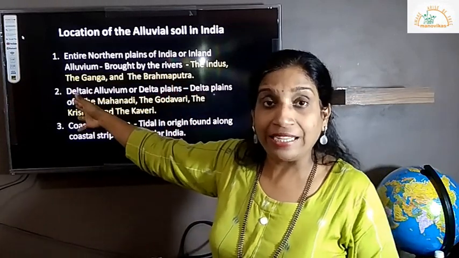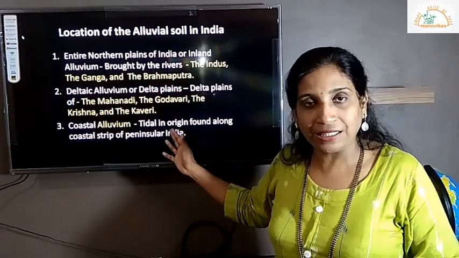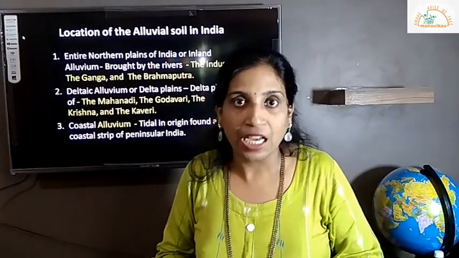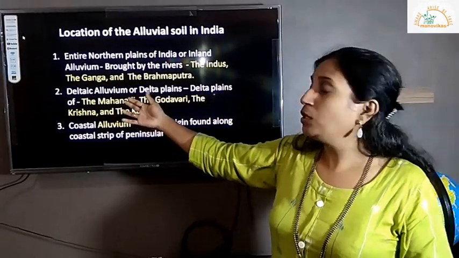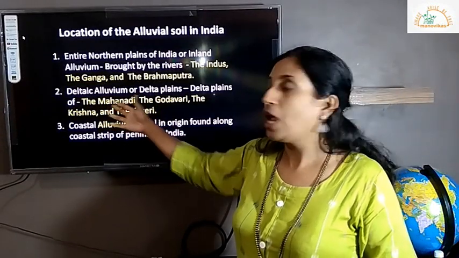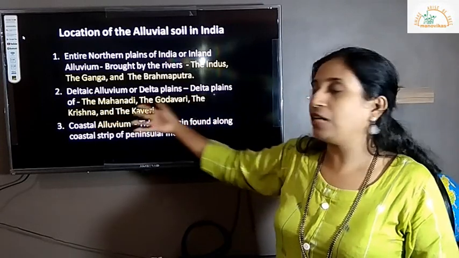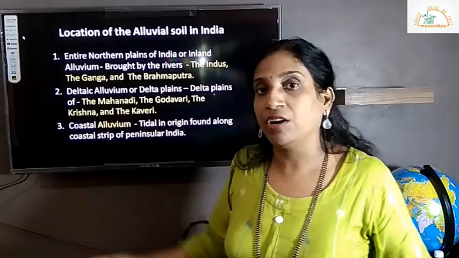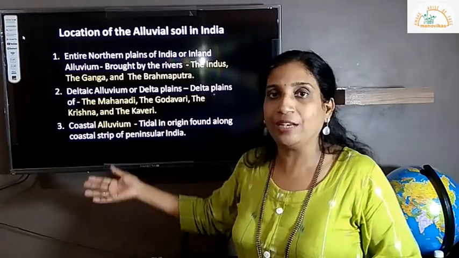Then we have the deltaic alluvium or delta plains, wherever the rivers meet the sea, wherever there is formation of deltas, especially along the southern rivers, towards the south in the peninsular region: River Mahanadi, River Godavari, Krishna and Kaveri. Along this delta region we have a good alluvial soil located.